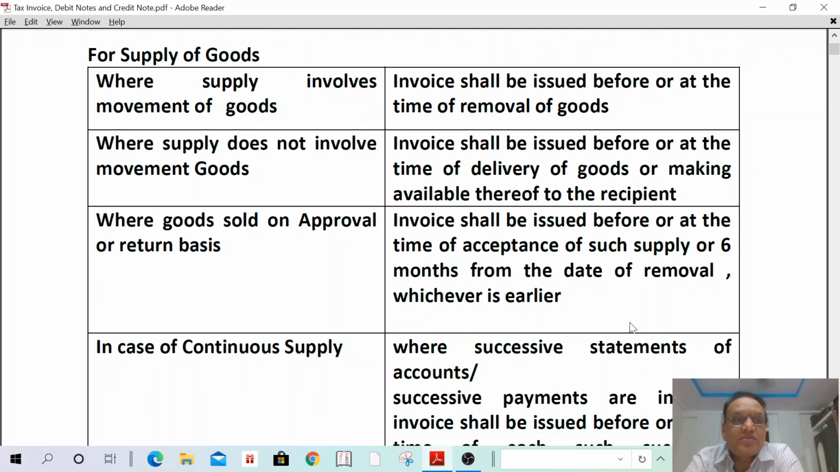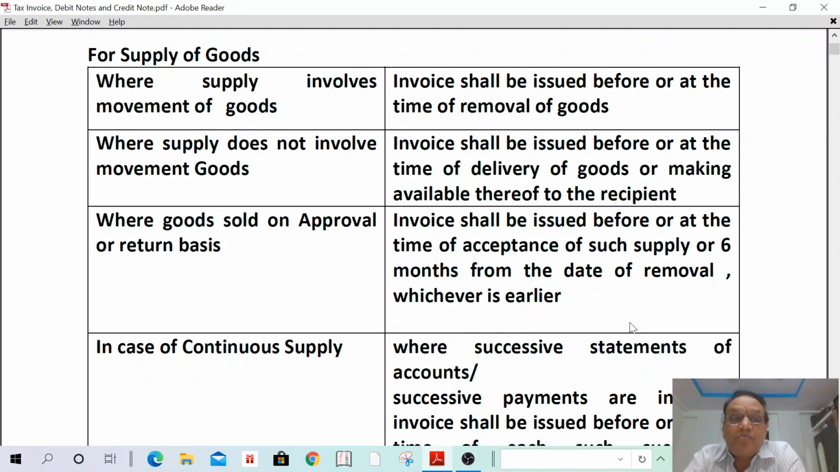For supply of goods, where supply involves movement of goods, that means where a machine is being supplied, it involves movement of goods. The machine is taken by the recipient, or we are going to deliver the machine to the recipient. That means it involves movement. In such a case, what is the time limit to issue the invoice?